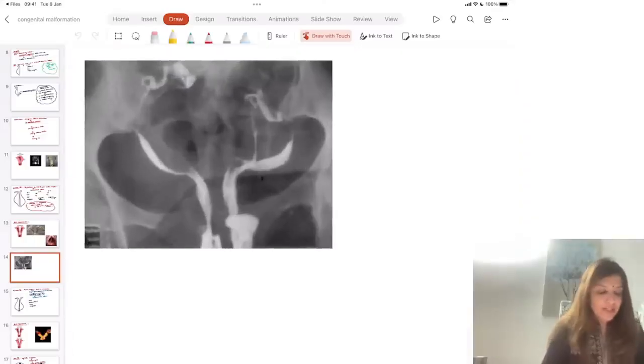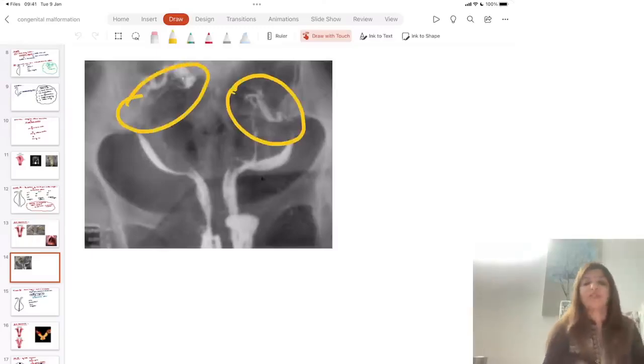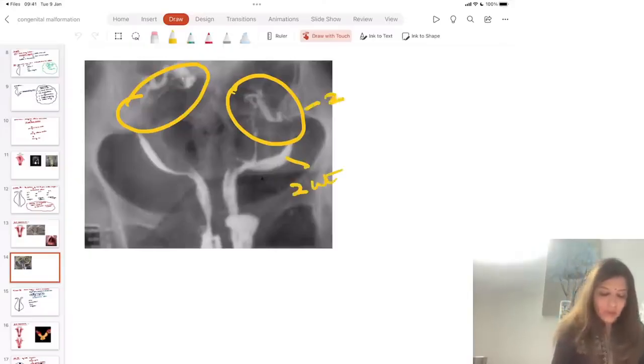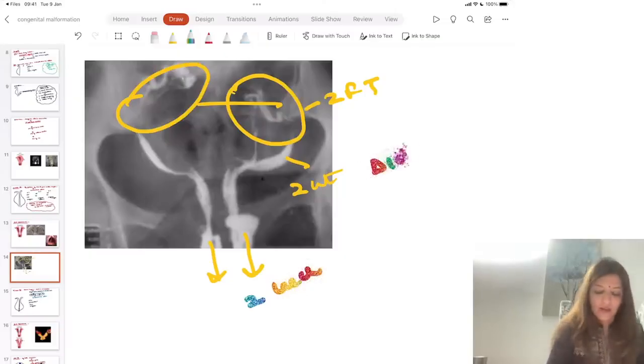Now I want you to look at this image. In this image, what you are seeing? In this image, you are seeing two fallopian tubes. अब दो fallopian tube दिख रही हैं तो it cannot be unicornuate uterus, right? But I am seeing two fallopian tubes. I am also seeing two vaginas because I am seeing two Leach-Wilkinson cannulas. Now because there are two Leach-Wilkinson cannulas, that means it is a case of didelphys uterus. Clear to all of you?